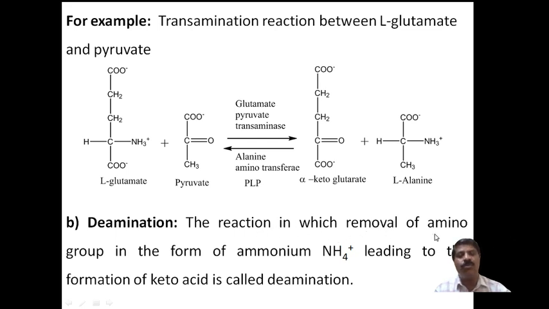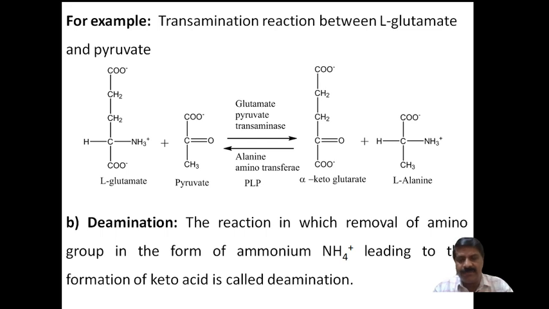The reaction in which the amino group is removed in the form of ammonium ion, leading to the formation of a keto acid, is called deamination. Here the ammonium ion is removed, and in its place the keto group is inserted.